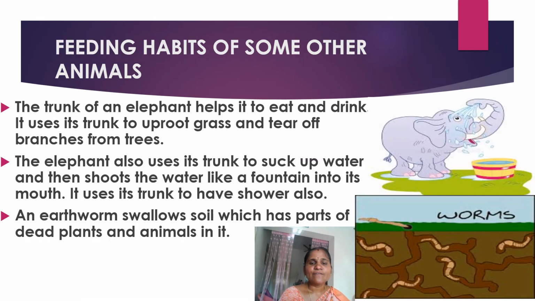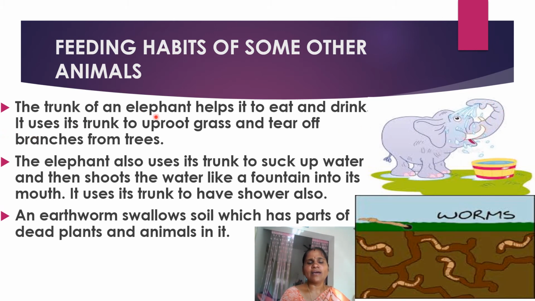Let us see feeding habits of some other animals also. Some of the other animals, how they are eating. The trunk of an elephant helps it to eat and drink. Observe in the picture, how the elephant is drinking. It is bathing also here with the help of the trunk.